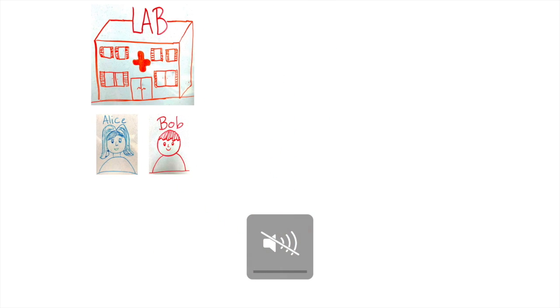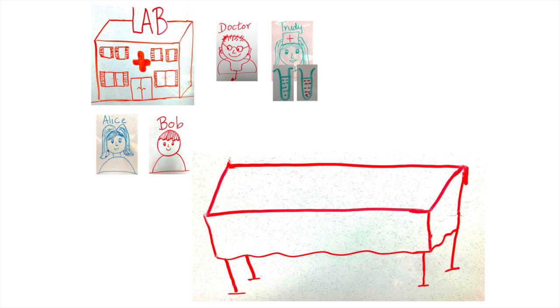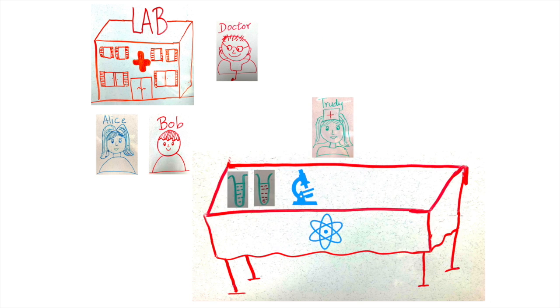This is Bob, and this is Alice. They want to diagnose for cancer. They go to a lab where they want to give their samples to a doctor. The doctor collects their blood samples and DNA samples and gives it to Trudy, an assistant. What Trudy does is misplaces the samples and then tries to analyze their DNA for cancer. Once we have the results, that is presented to the patient.